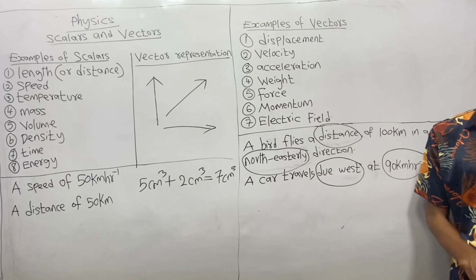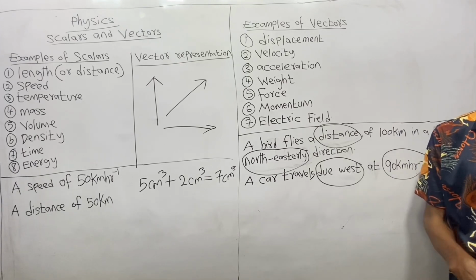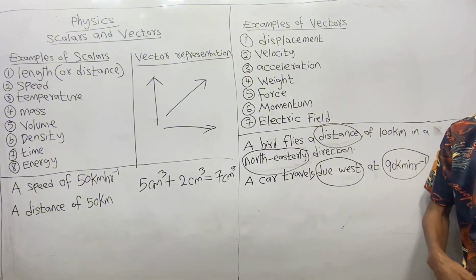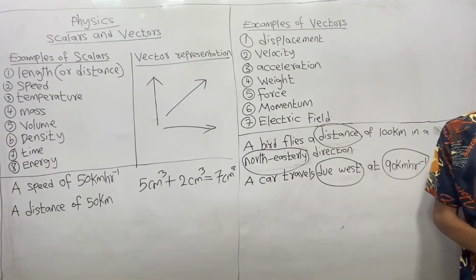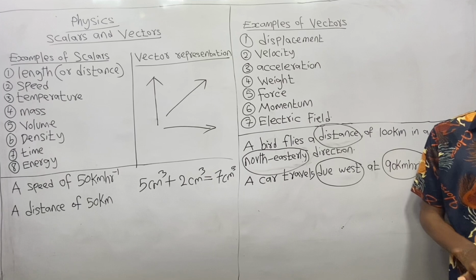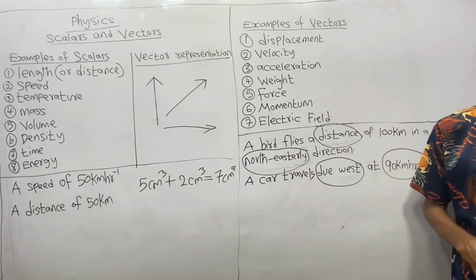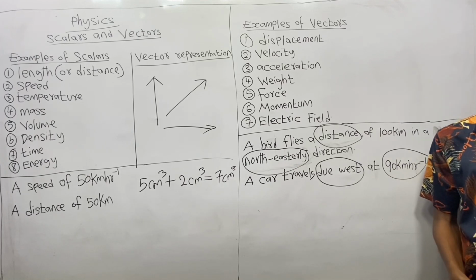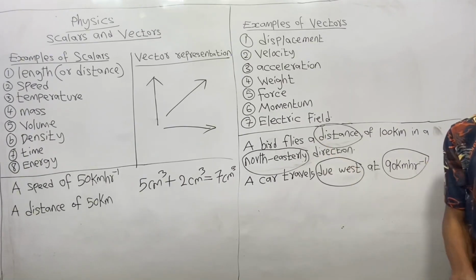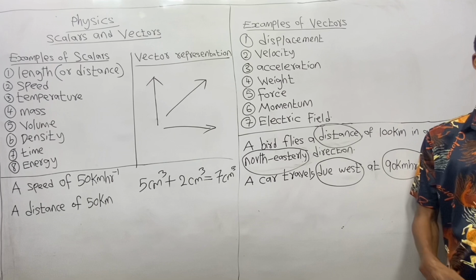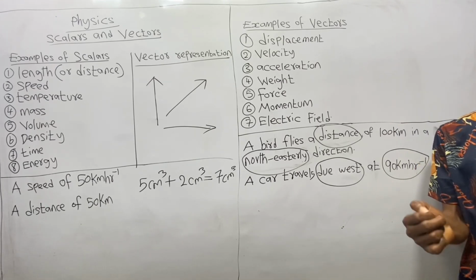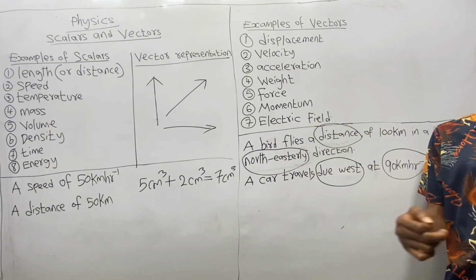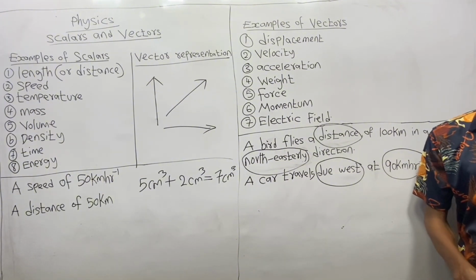Having said that, another thing you must know about vectors is that vectors are added by geometric methods, unlike scalars that are added by ordinary arithmetic method. The addition of vectors is much more complicated compared to the addition of scalars.